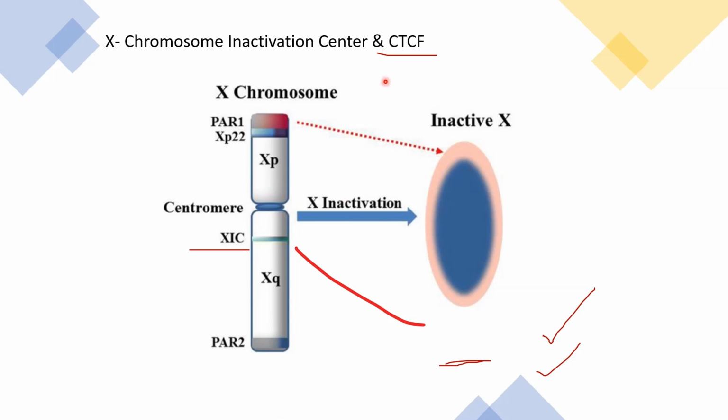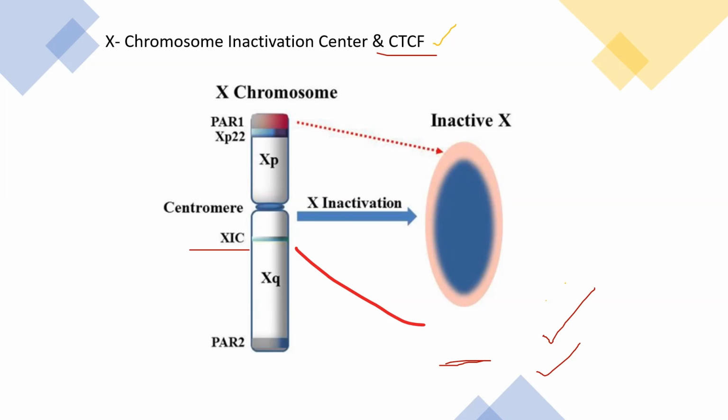Then let's move to another topic, that is the X chromosome inactivation center and CTCF. Where is it present? The initiation of X chromosome inactivation is orchestrated by the X inactivation center in the chromosome. The factor involved in this process is known as CTCF, or the CCCTC binding factor. The factor which is involved in the inactivation.